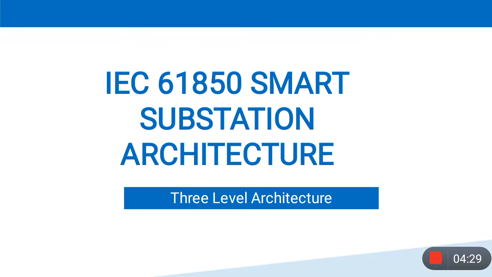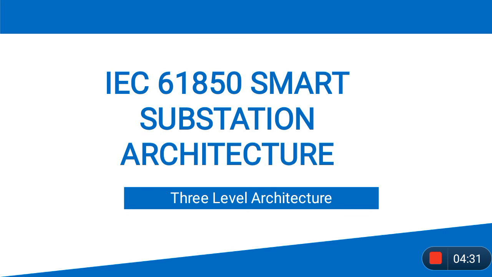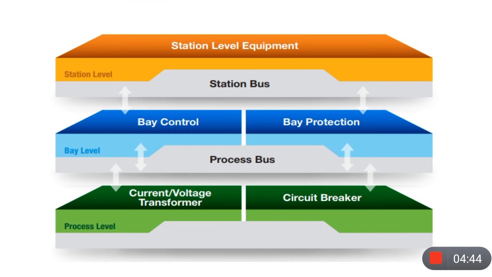Now let's learn about the smart substation architecture, IEC 61850 smart substation architecture. It consists of 3 levels. The first one is process level, then bay level, station level.